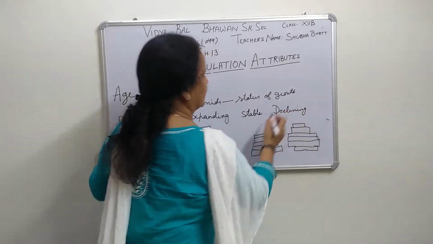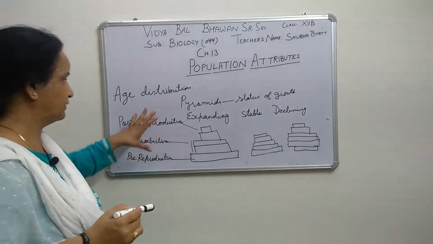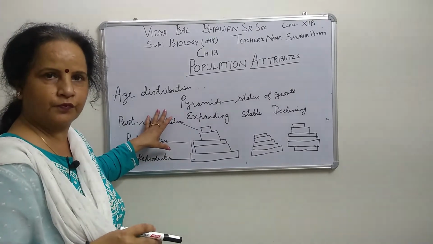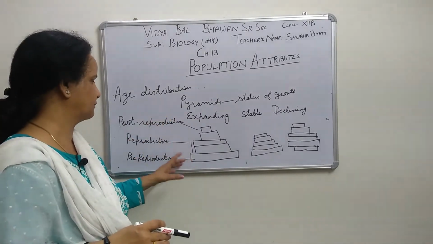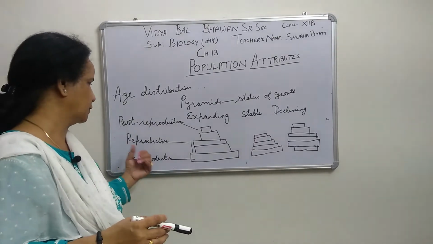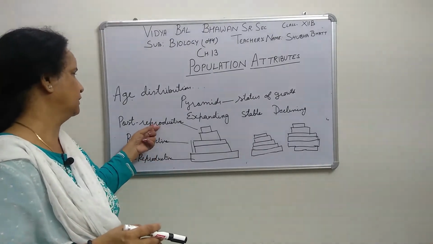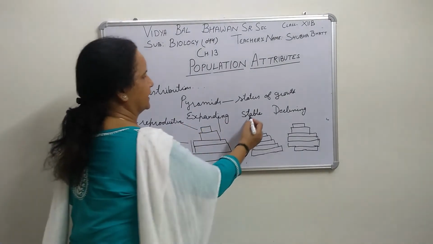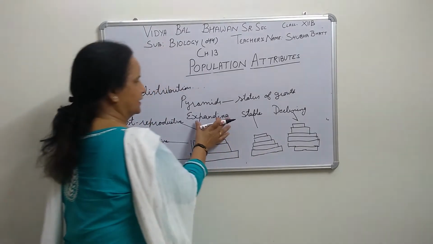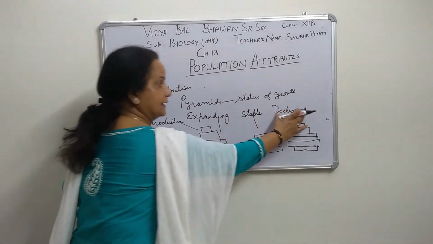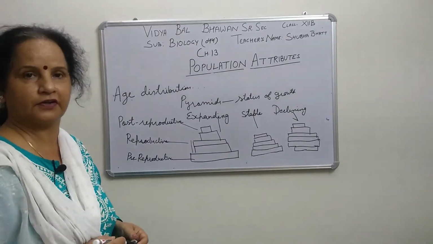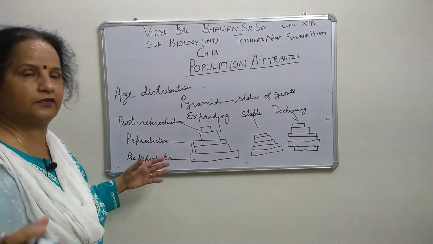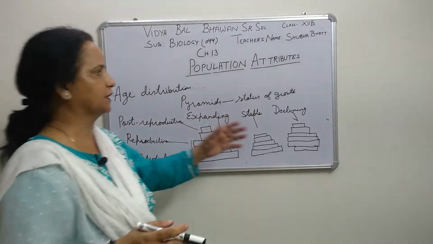Means these are the three types we get when we plot a graph among these different age groups or age distribution. Here we have taken three groups: one is pre-reproductive, second is reproductive, and third is post-reproductive. So when we are drawing these, we get expanding, stable, and declining, means increasing, stable and decreasing. They show the growth status, whether the population growth is expanding, increasing, or stable, or declining.